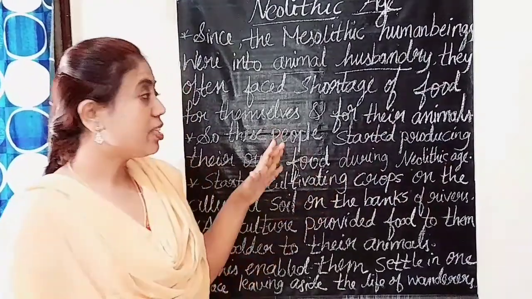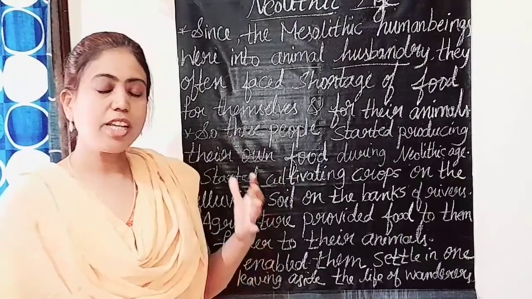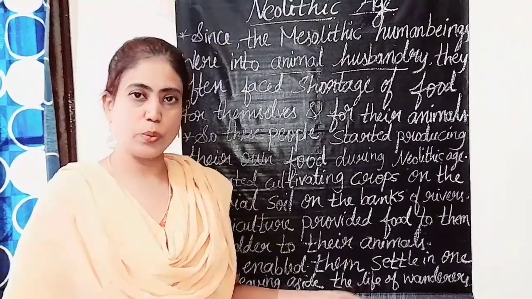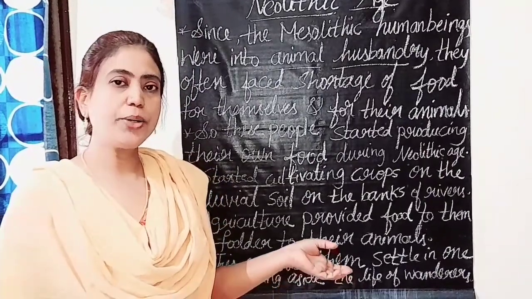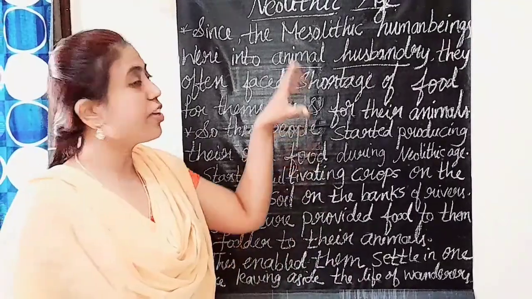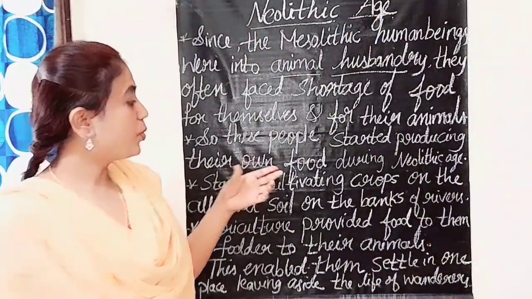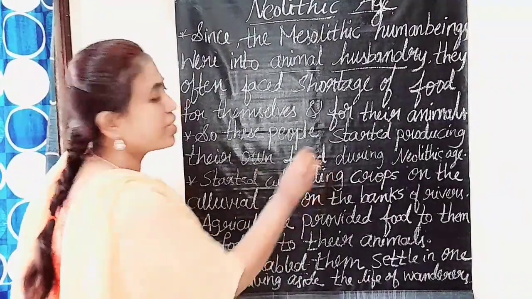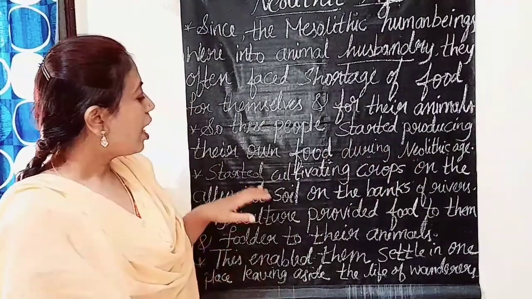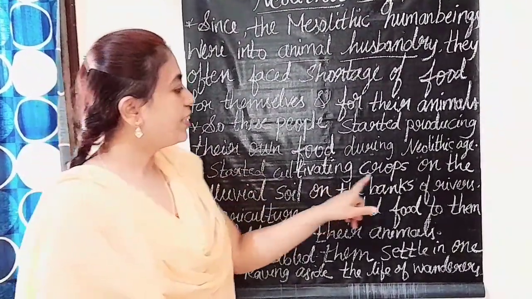See, first in the Paleolithic and Mesolithic ages, what we learned is that they were eating tubers and what they got naturally, the fruits like this. Next they started gathering wild nuts and afterwards hunting. In these stages, when they came to the Neolithic age, they started to produce their own food for themselves. Okay. And how did they produce their own food? They started cultivating crops.